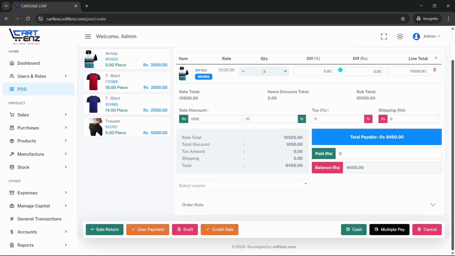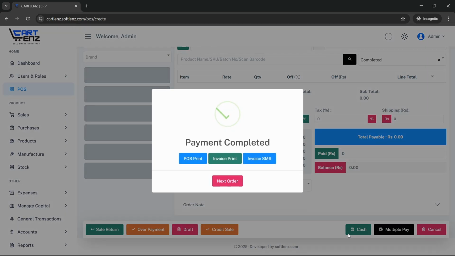Step 4. Payment. Now it's time to choose your payment method. You have multiple options, including cash, multiple pay, credit sale, overpayment. If credit sale is selected, the unpaid balance is considered credit. If nothing is paid, the full amount is credited. If you click the cash, the payment is settled as full payment.